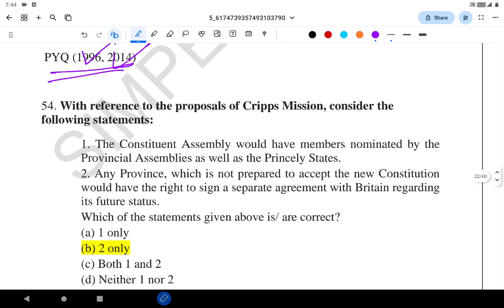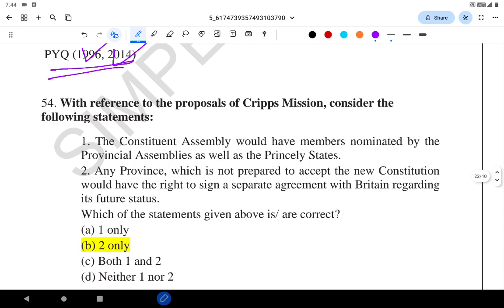With reference to the proposals of the Cripps Mission, consider the following statements. The Constituent Assembly would have members nominated by provincial assemblies as well as princely states. Any province which is not prepared to accept the new constitution would have the right to sign a separate agreement with Britain regarding the future status. Statement 2 will be correct.